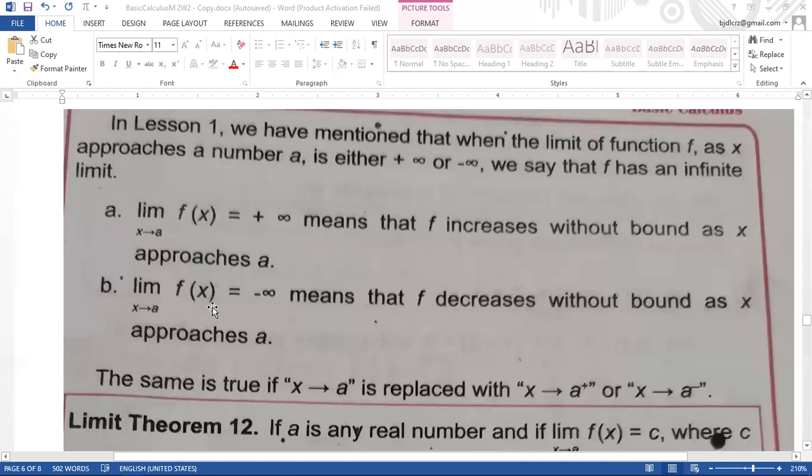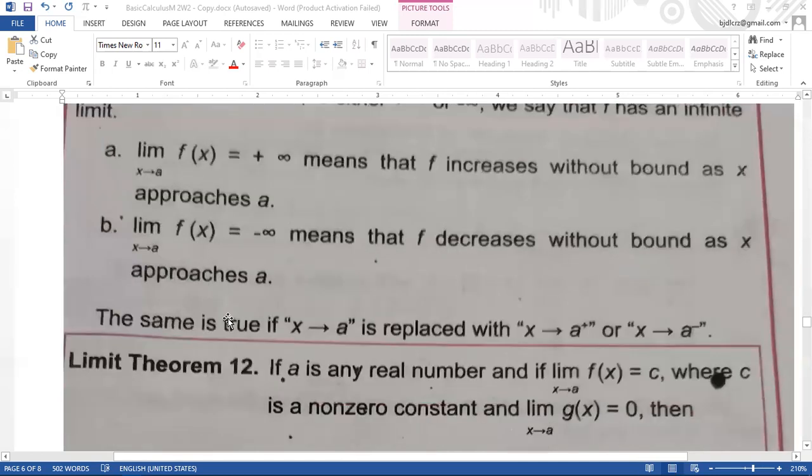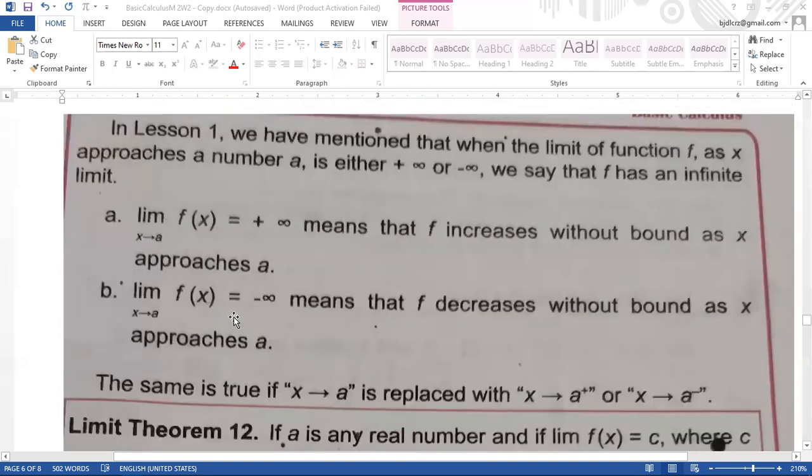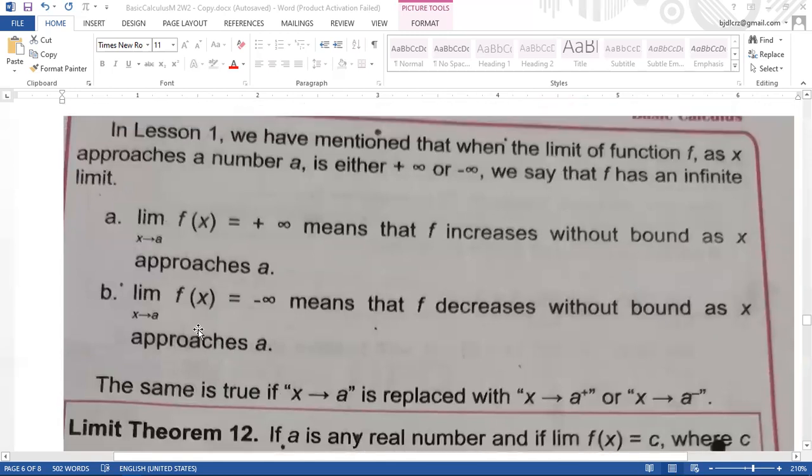So kanina pod, f of x as x approaches to a is equal to negative infinite, so means that f decreases. So nagkaubos siya without bound as x approaches a.